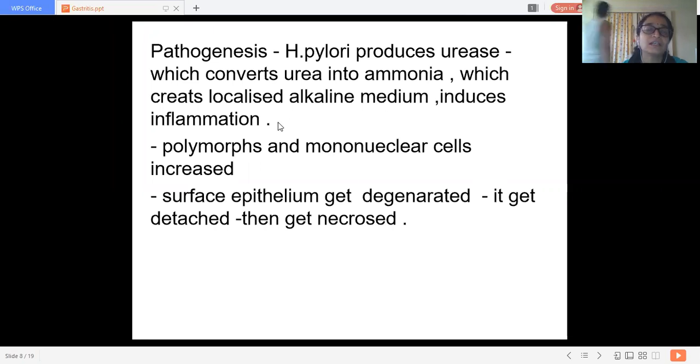This alkaline atmosphere at that site induces the inflammation. So this is the pathogenesis of this particular gastritis.